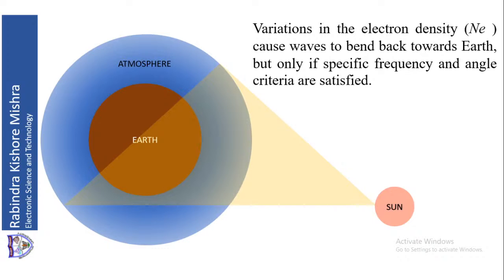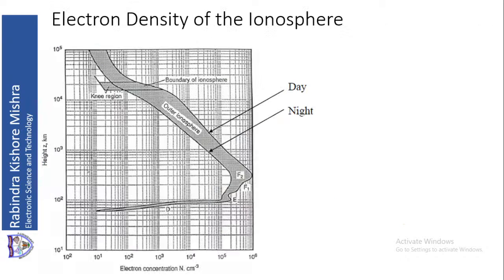It will go there, then come back towards earth, only under certain frequency and certain angle of incidence. So not for all angles of incidence or for all frequencies will it bend. Those conditions are to be satisfied. We will see those conditions in a minute as we go onward.